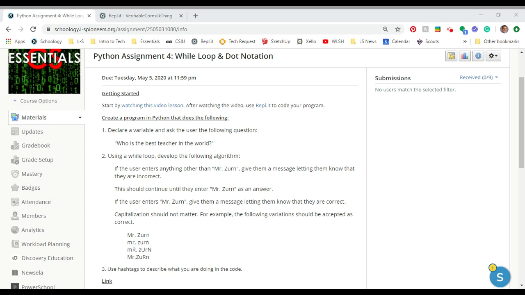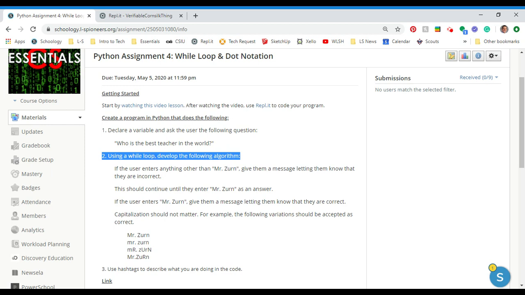Want to talk about our Python assignment number 4, while loop and dot notation. So you're going to be creating a program in Python that does the following. All right, so one, you're going to declare a variable and ask the user a question. Who is the best teacher in the world? Okay, so then using a while loop, develop the following algorithm.